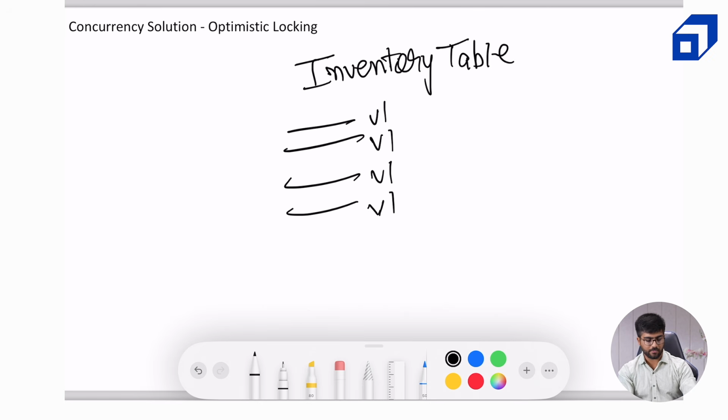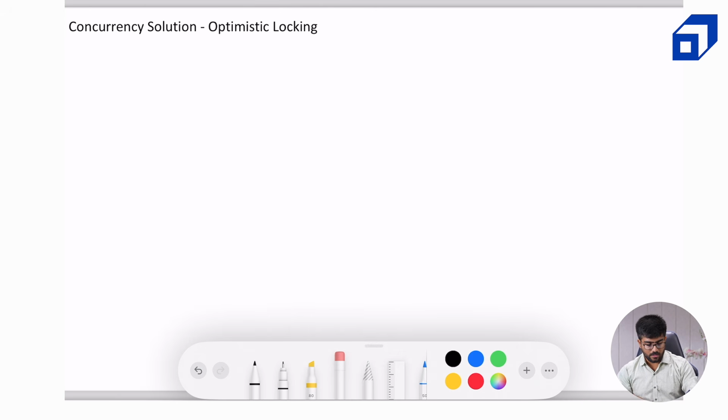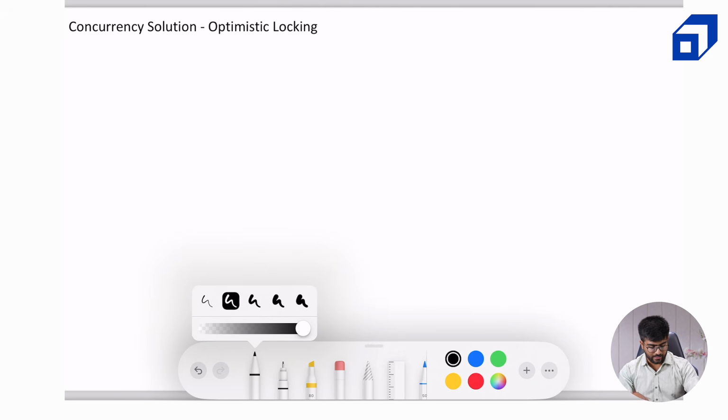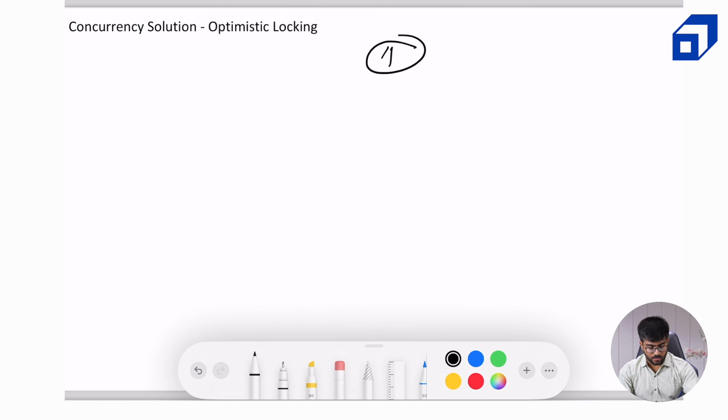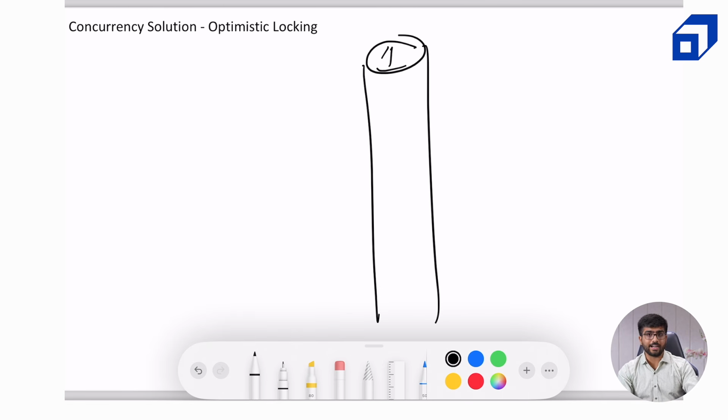Now let's try to mimic the concurrency issue. Let us recreate that timeline. Only one room is available in the table, and let's say the version at that moment is v. Let's create both users, user 1 and user 2.